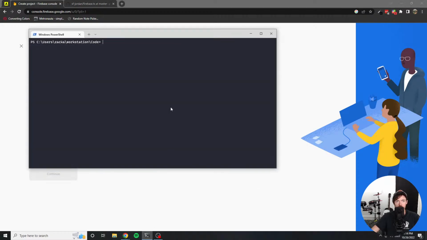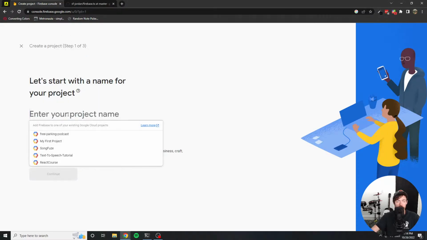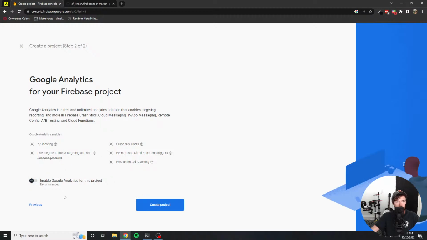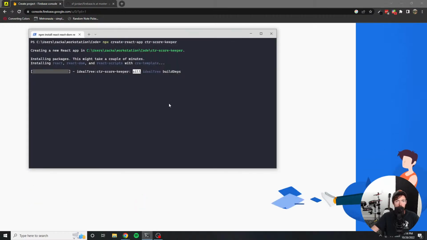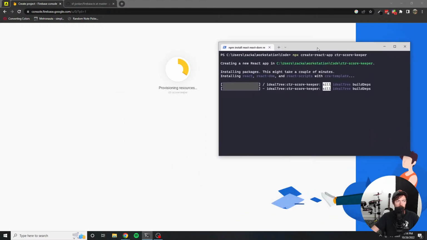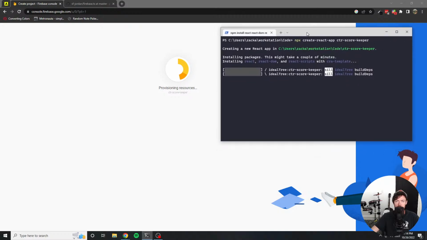Actually, what I should probably do is start by creating a React app, because we know that's going to take a few seconds. So we'll do that. I'll just call this CTR score keeper. And while that's running, I can multitask here, come over here, and let's do CTR score keeper. And yes, I confirm. I don't really need analytics for this, so we're going to create this project. Now I have both of these things running at the same time, just to save a little bit of time, trying to be efficient.